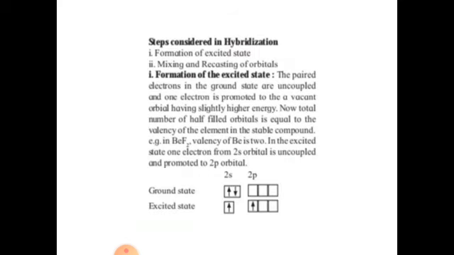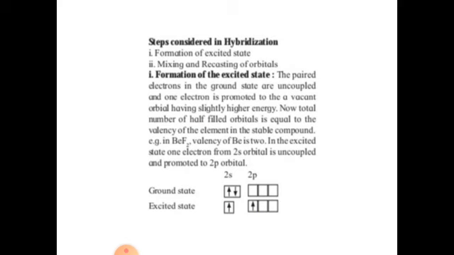So, to make the correction in the valence bond theory, the hybridization concept was put forward. And in hybridization, what happens? There is a mixing of valence orbitals of the same atom and recasting them into an equal number of new orbitals called hybrid orbitals. Steps in hybridization: the first step is formation of the excited state, and the second is mixing and recasting orbitals.